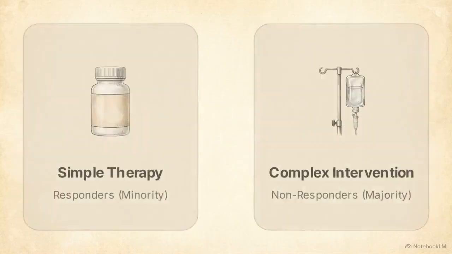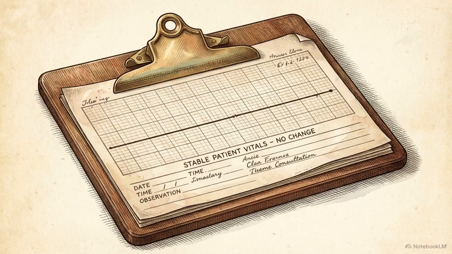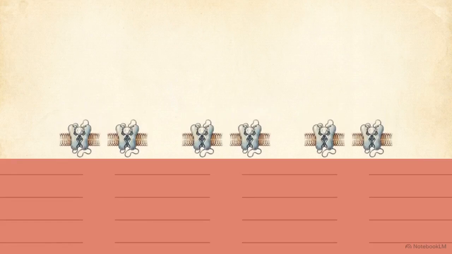The results of this test define the patient's long-term management, separating those who can be treated with simple pills from the majority who require complex intervention. The vast majority of patients show a negative response to vasodilator testing, requiring targeted therapies. This cellular model shows the 3 pathways targeted in non-responders: prostacyclin, endothelin, and phosphodiesterase.